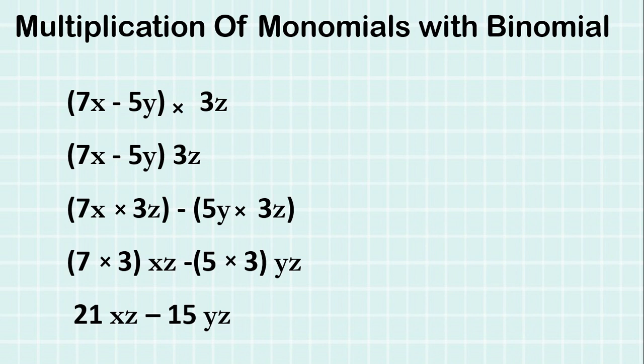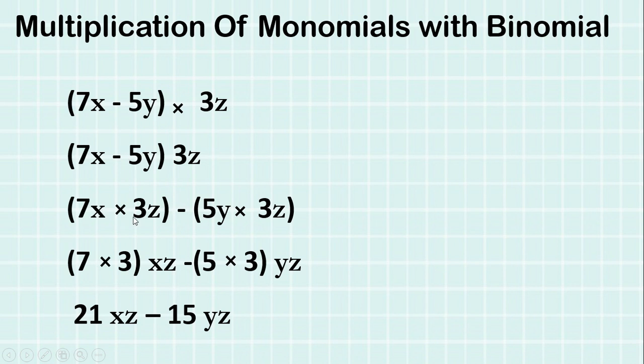So here first you will multiply 3z with 7x. 3z monomial with the monomial inside the bracket 7x. So 7x is multiplied with 3z. Next you will multiply another monomial with 3z. So 5y is another monomial. 5y is multiplied by 3z. And you have to put the sign which is there in between. If it is positive, put positive sign. If it is negative, put negative sign.